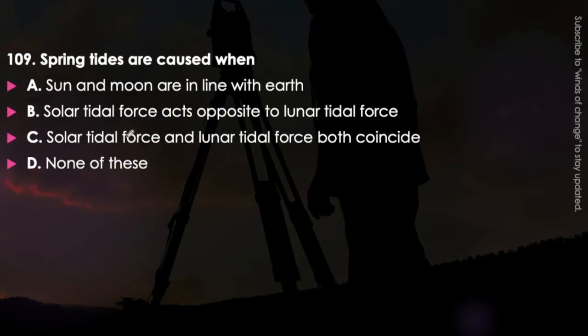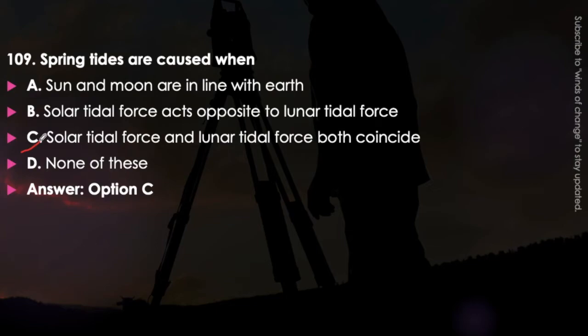Next question: spring tides are caused when sun and moon are in line with earth; solar tidal force acts opposite to the lunar tidal force; or solar tidal force and lunar tidal force both coincide; or none of these. Just think about it. When are the spring tides caused? This is a very important question, we should memorize it. The answer will be option C, that is when the solar tidal force and lunar tidal force both coincide with each other, then the spring tides will occur.